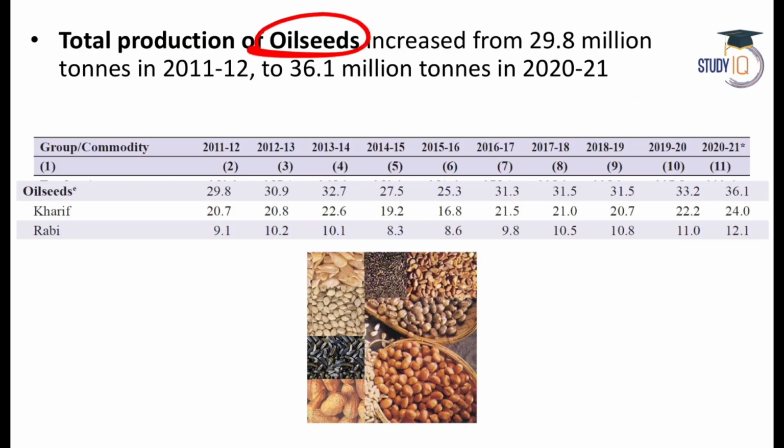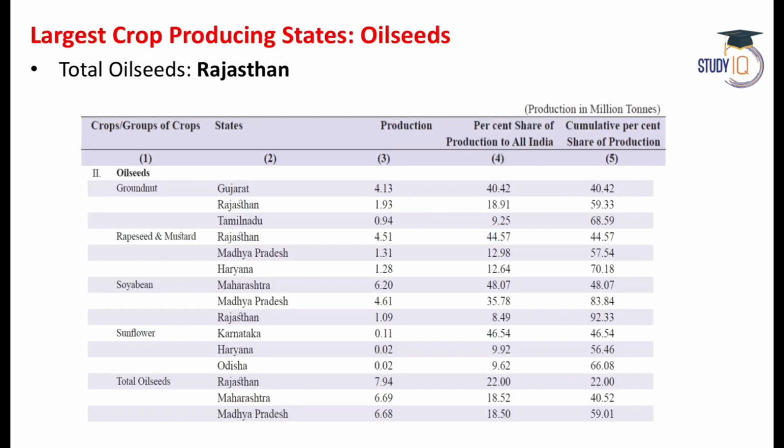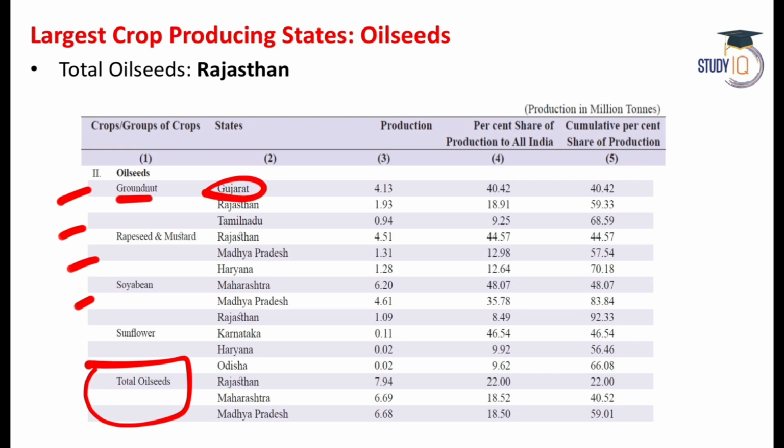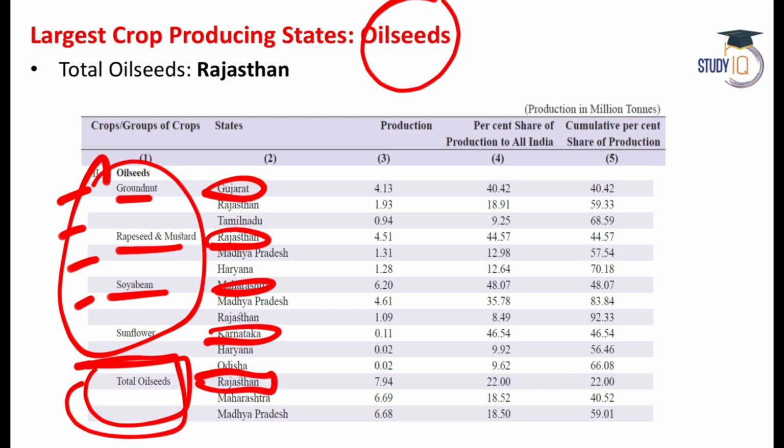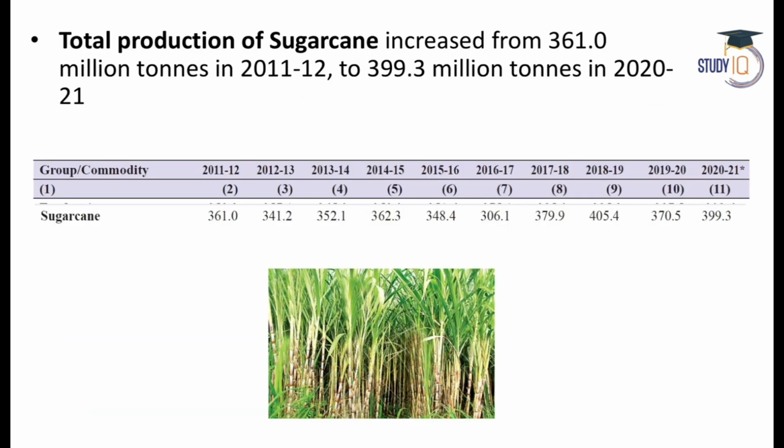Now let's take a look at the oil seeds. Oilseed production has also increased now. It is exceeding 36 million ton. And you need to see individually, but also you need to see total oilseed. So individually, let's see groundnut, Gujarat was the leading producer, rapeseed and mustard, Rajasthan, soya bean, Maharashtra, and sunflower, Karnataka. But if you add all of these together, total oilseed production is topped by Rajasthan. So Rajasthan in India is the total oilseeds number one producer.